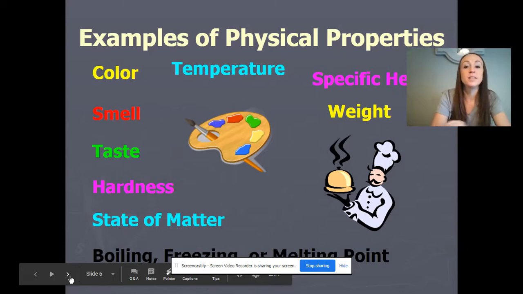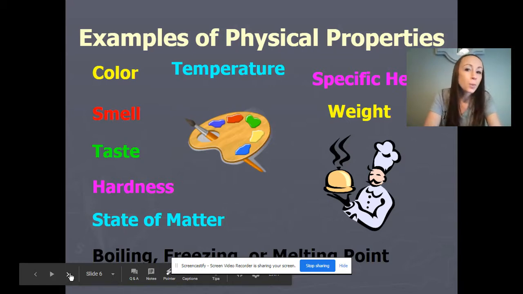We talked about specific heat. We looked at a science experiment looking at the specific heat of sand versus water, if you remember. And water has a very high specific heat, which means it takes a lot of energy to increase its temperature, and for it to cool off. We talked about weight as well. You can take something's weight. All of these are physical properties of matter.